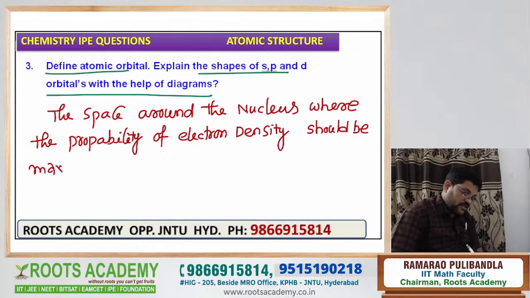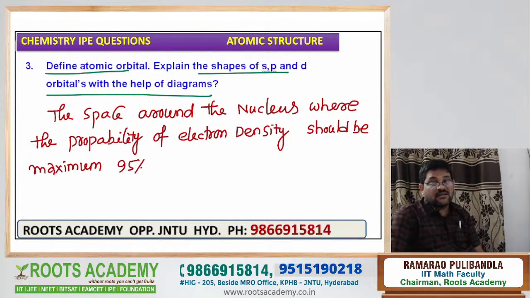Probability of electron density should be maximum. Here maximum is what? Up to 95%. You ask one point, sir, what about 5%, sir? But the 5%, yes, this is for 4 marks.